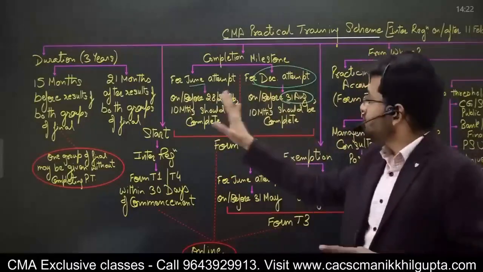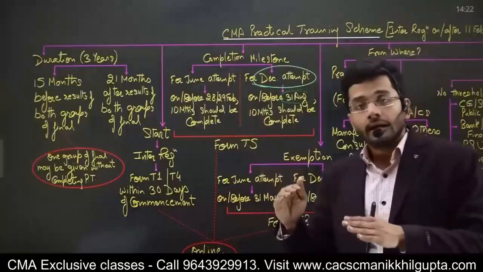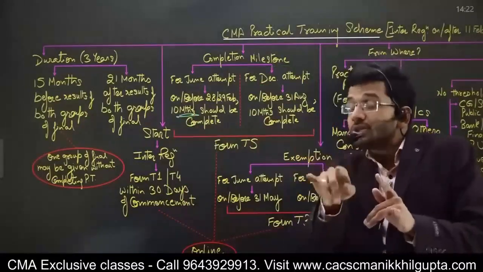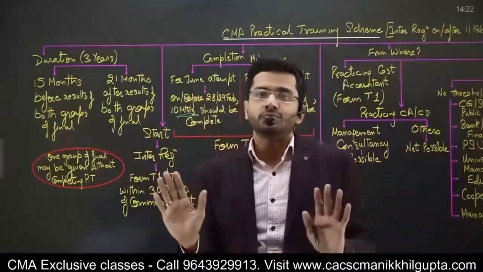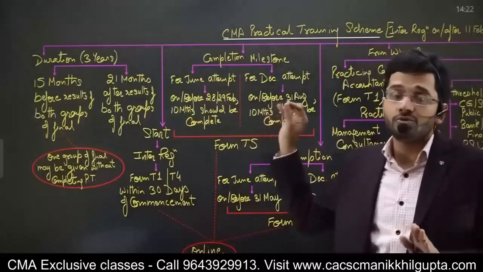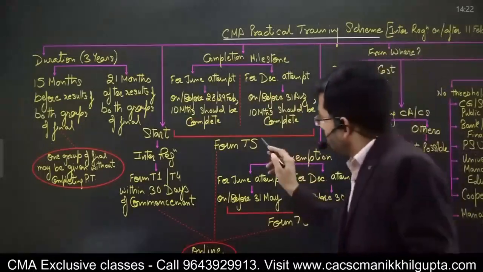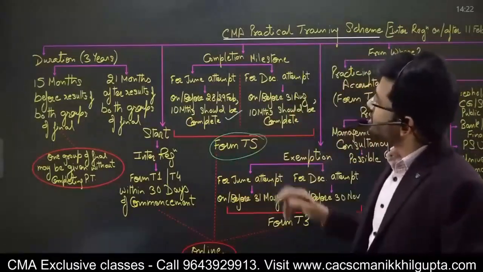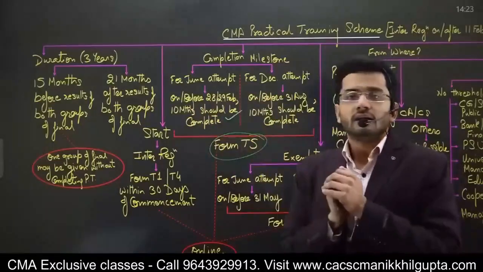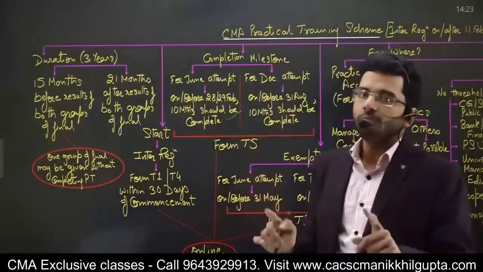That is the timeline which you need to follow for submitting this completion certificate of 10 months of training. 5 months you can complete before the results are announced. That is the bifurcation, that is the split. That is a very important point which you need to understand here. Form T5 is the relevant form which is to be filled when you complete your training of 10 months within this timeline. Form T5.